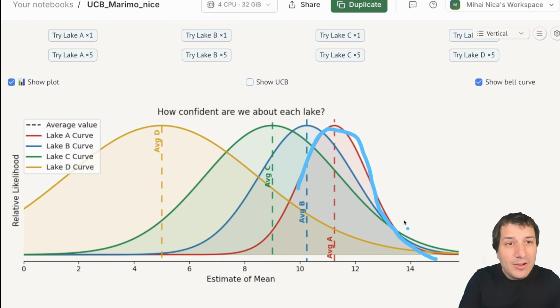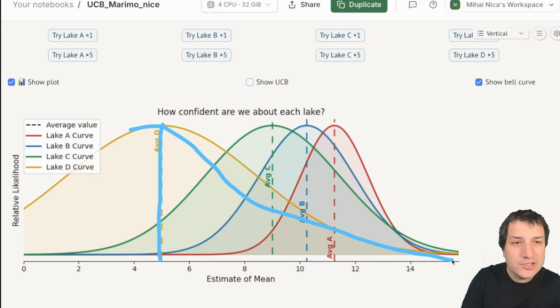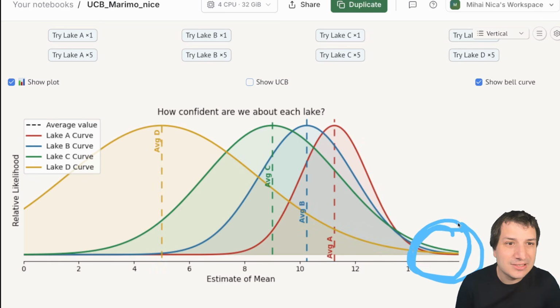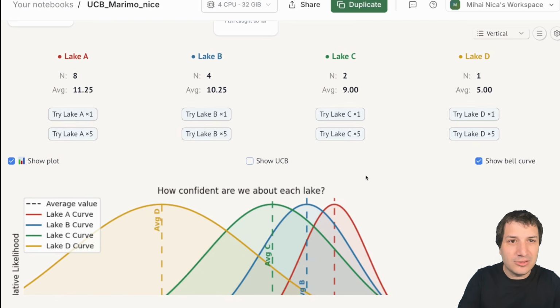curve is narrowing. And now if you look carefully, you'll see that these other lakes, like Lake D, even though it's quite a bit worse, because we're so much more uncertain about it, the tails over here, like Lake D, even though Lake A is the best, Lake A sort of has the least chance of getting like 15 fish in a day. So actually, I think we're going to go back and let's try some of these other lakes.